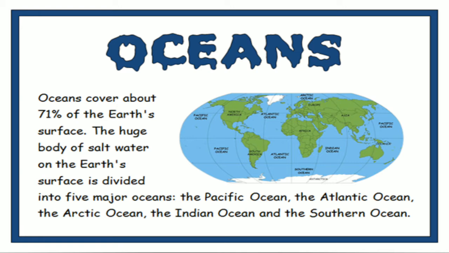The major part of the earth is covered with water, and these large water bodies are called oceans. Oceans are divided into five major parts: the Pacific Ocean, Atlantic Ocean, Arctic Ocean, Indian Ocean, and Southern Ocean. Children, you all now understand about oceans.